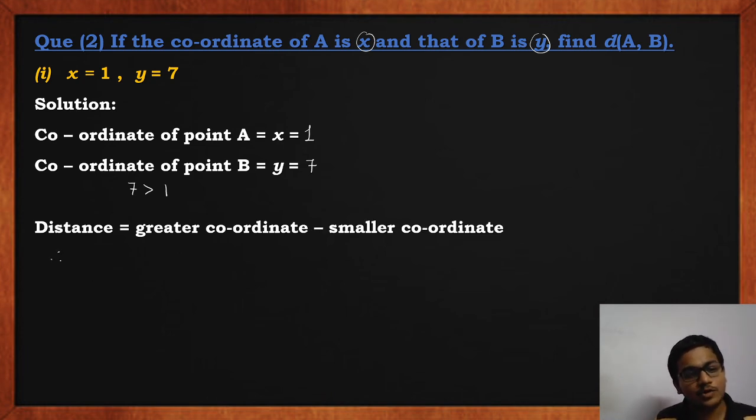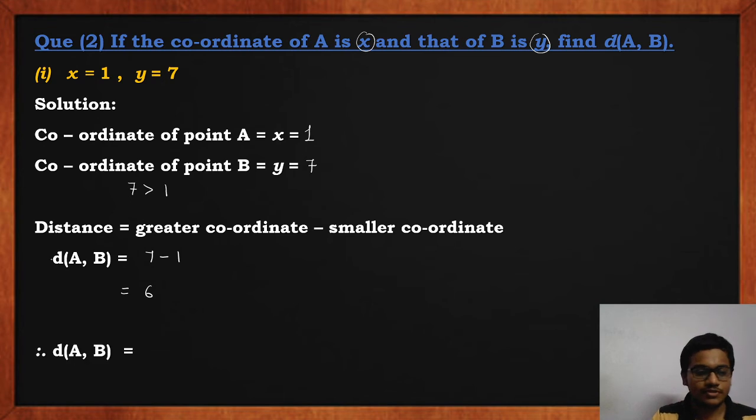In each case, we have to find out distance AB. So therefore, distance AB equals greater coordinate, that is 7, minus smaller coordinate, that is 1, that is equal to 6. So therefore, distance AB equal to 6 units. So this is how you all have to solve these sums in question number 2.